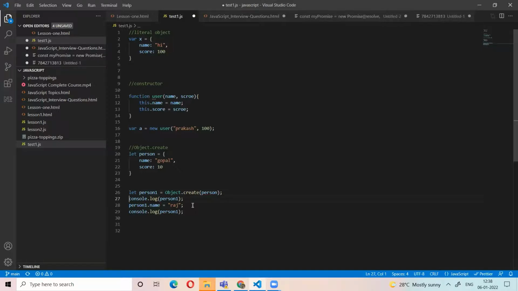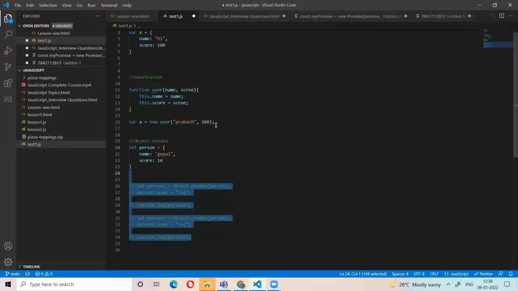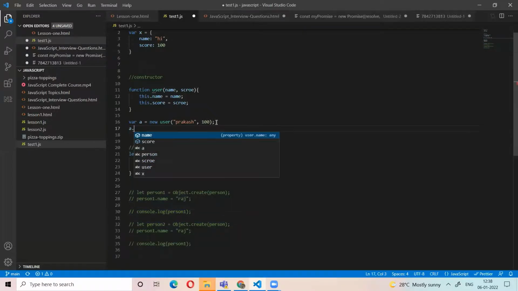Now I create a new object, person 2, based on the person. Now go to above. So I got that the person is Raj.